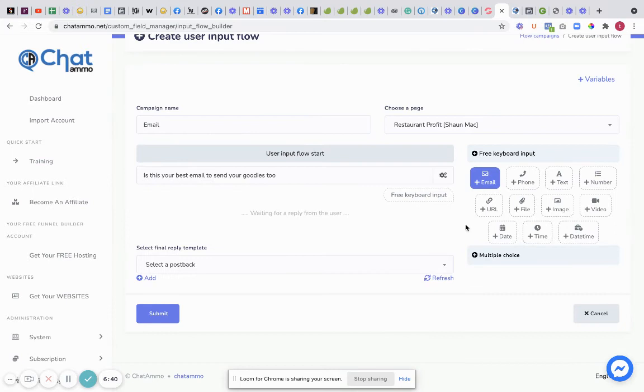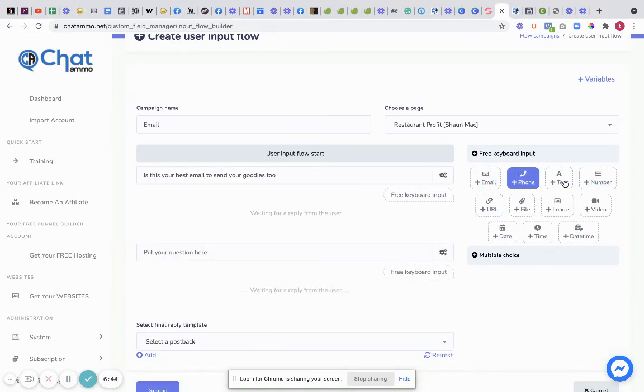And that's all done. And then we can go into their phone number. We can go into any more information we want. We can do numbers. We can do a video if you want to upload a video. If you went in a tattoo shop or something like this, they can attach a file. We can ask them for a file. We can ask them which date's the best. We can ask them which date and time's the best. We can do all of this lot.